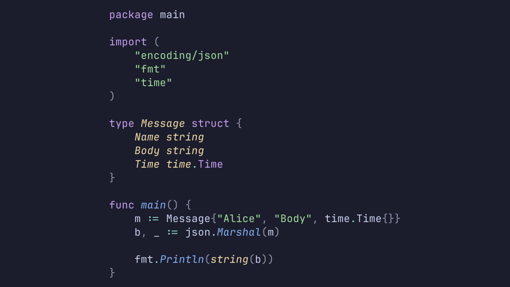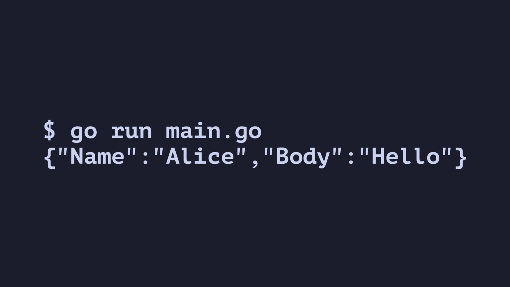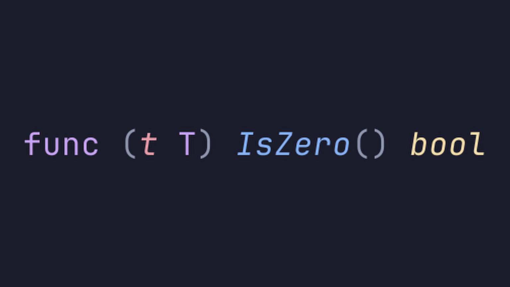In order to remove the empty time, we can use the new omitzero tag in our struct like so. And when we run this, we no longer have a time field in the JSON. Zeroness is determined by implementing an IsZero function on the type. The existing omitempty tag doesn't work with uninitialized times since they are not technically empty.